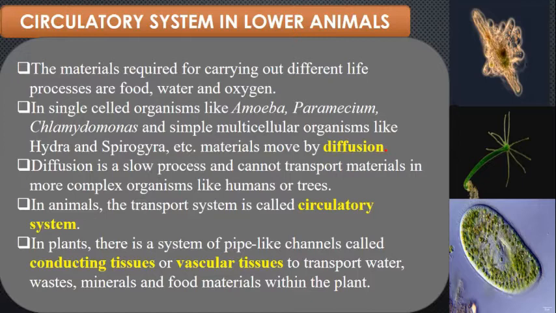But if you talk about the higher animals, there is a system which transports the materials from one part of the body to the other part, which is called the circulatory system. In plants, there is a system of pipe-like channels called the conducting tissues or the vascular tissues, which transport the water, wastes, minerals and the food materials within the plant.